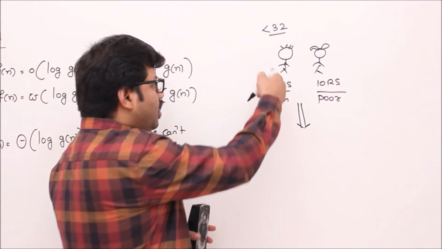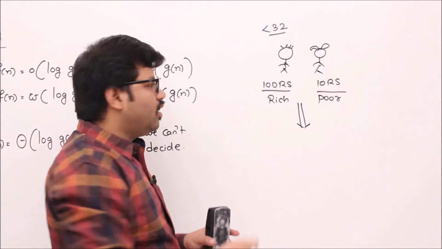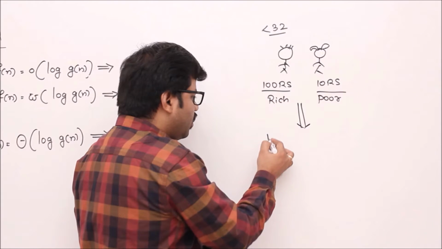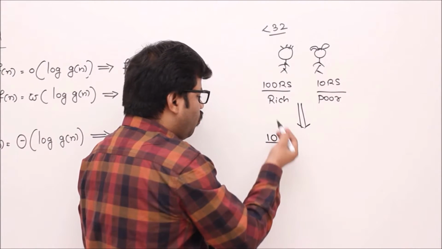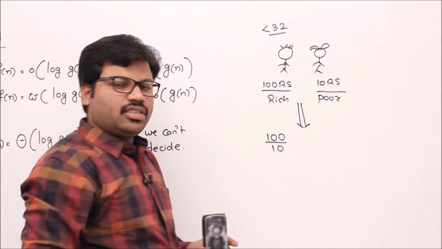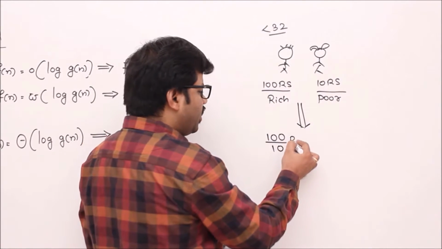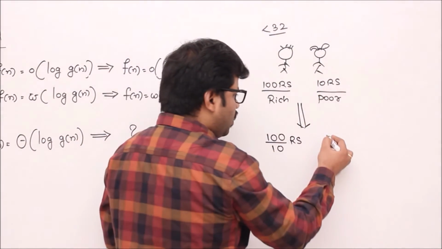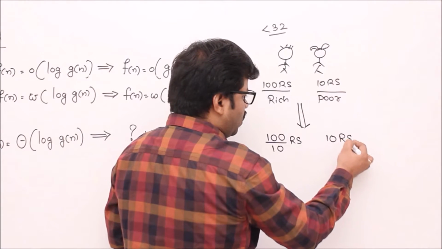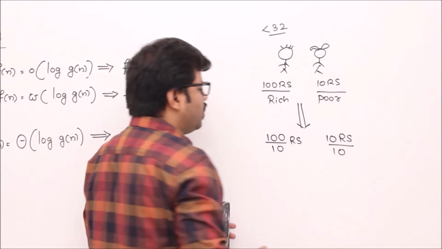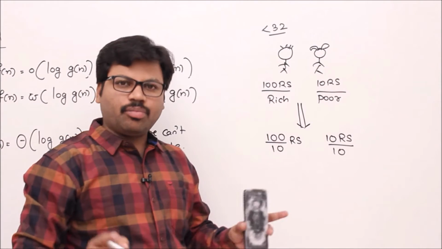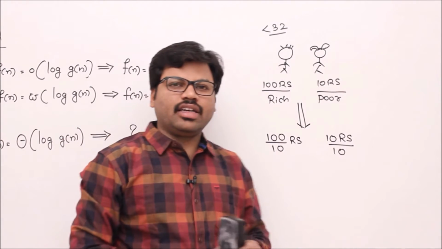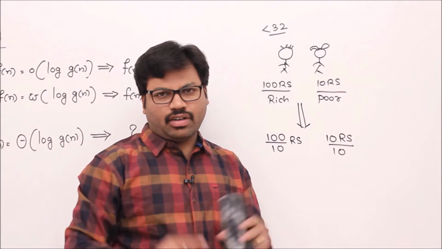So Raju started earning exactly 1/10 of his previous earnings. This entire thing is a story, you just remember it. So Raju started earning 10 rupees per day and Rani started earning 1 rupee per day after the drought.